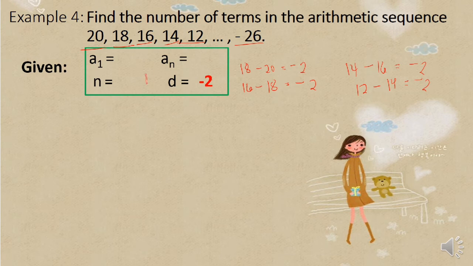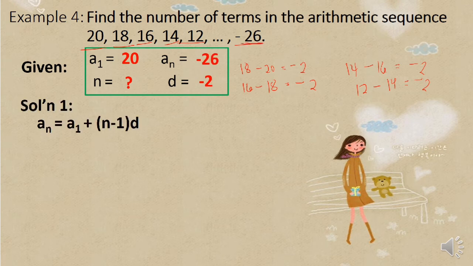And for our first term, that's 20. So n, that's the unknown. We're going to solve for the number of terms. And then a sub n here will be the last term given, negative 26. So let's proceed to the formula. A sub n equals a sub 1 plus quantity n minus 1 times d, where our a sub n is negative 26.